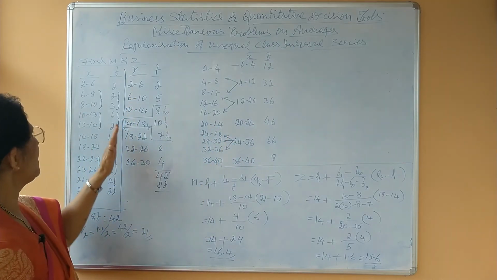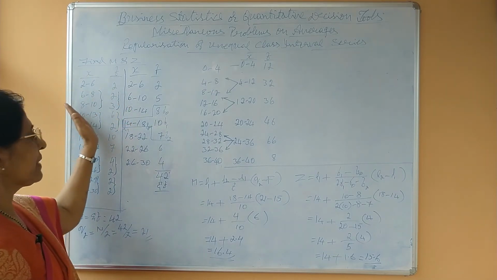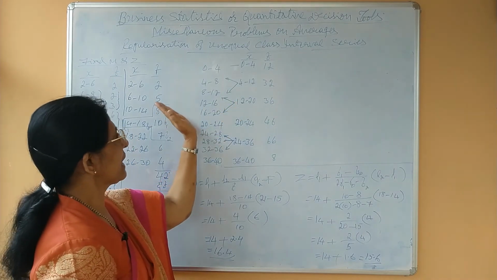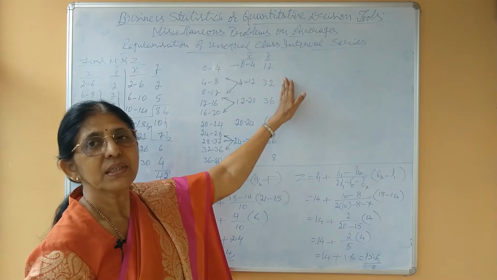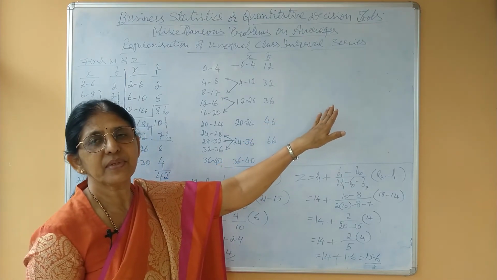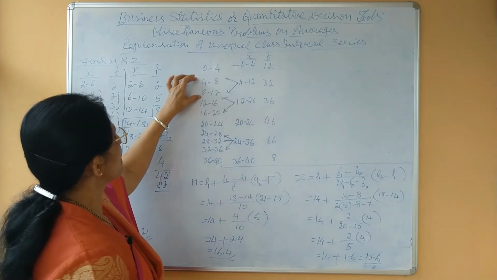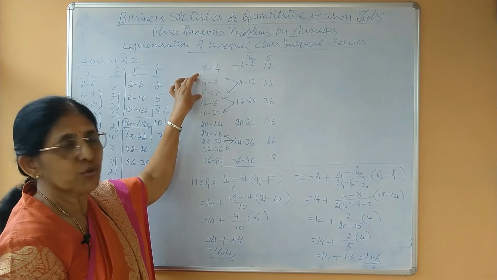When you have combined the classes, we have combined even the corresponding frequencies. Here when we have splitted the classes, we have to split corresponding frequencies also. How to split means, here we have splitted the classes by considering equal class interval, equally into 2.